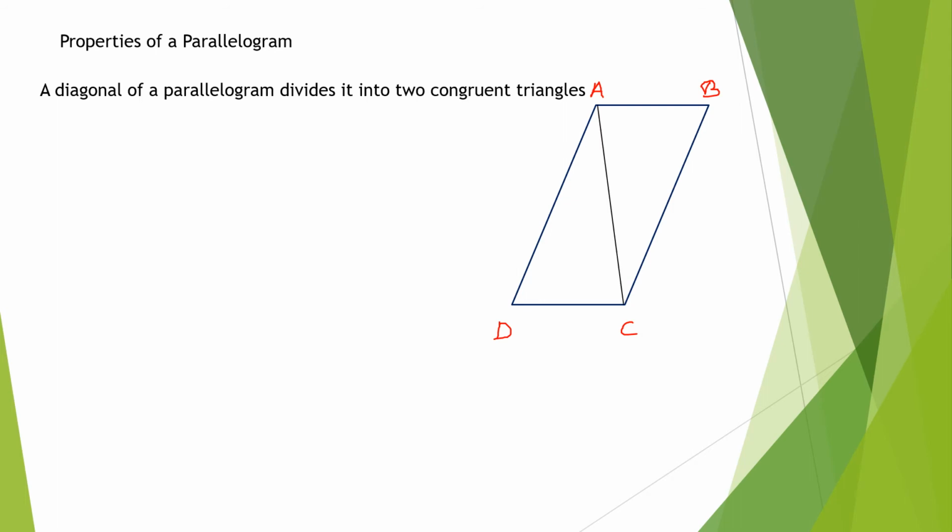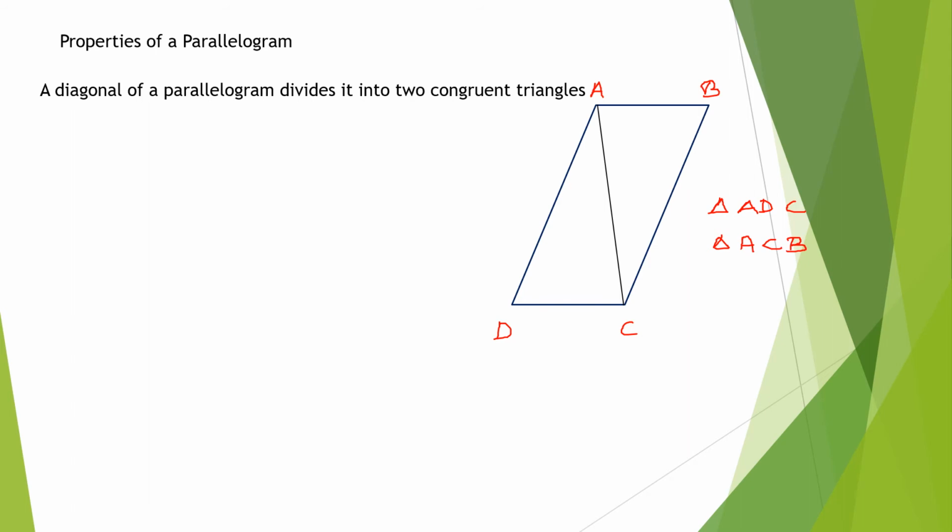Which is the diagonal here? AC. AC has divided the parallelogram into two triangles. Can you tell me the names of the triangles? Triangle ADC and triangle ACB or ABC, anyway, it's okay.